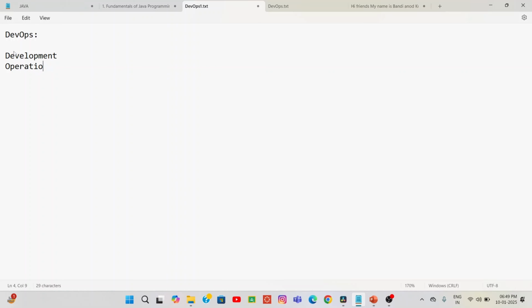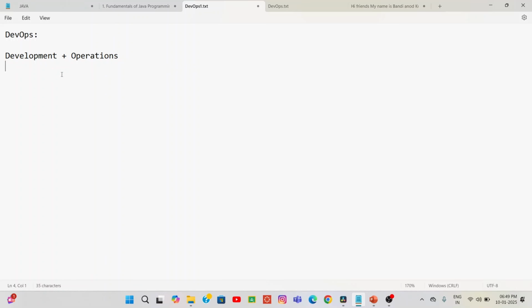These two terms we can combine and call DevOps. Is there any doubt? Okay, now development plus operations.